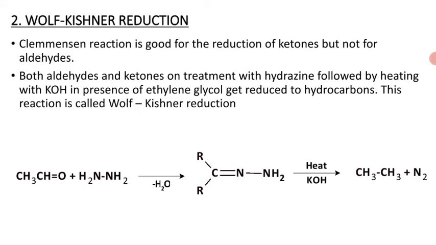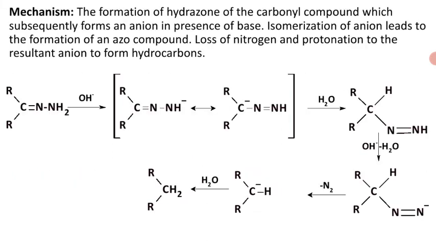You can see this here in the reaction. The acetaldehyde, when it is heated in the basic solution of hydrazine, the carbonyl group of acetaldehyde is converted into a methylene group, that is, acetaldehyde is converted into ethane. So here is the mechanism for the reduction to hydrocarbon.